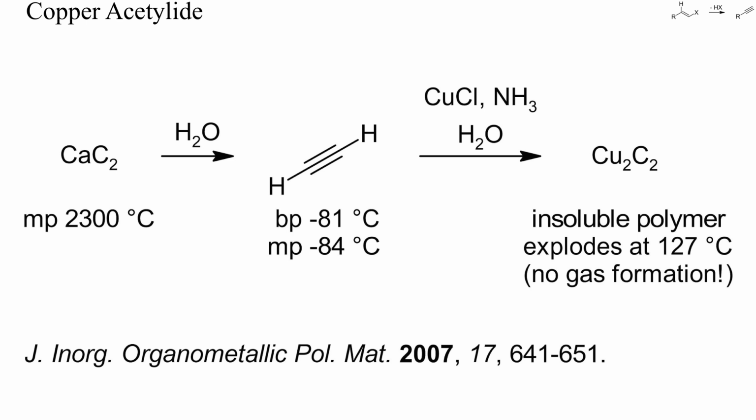The reason for this lack of stability could be that copper 1 is a stronger oxidant than the calcium dication, and thus capable of oxidizing the acetylide dianion to a radical. Silver acetylide is also highly explosive.